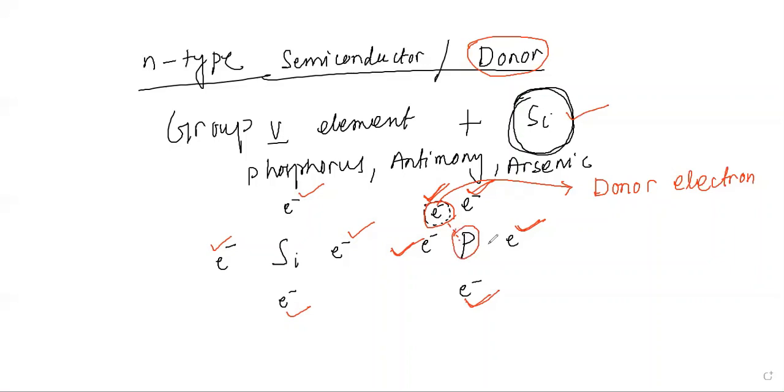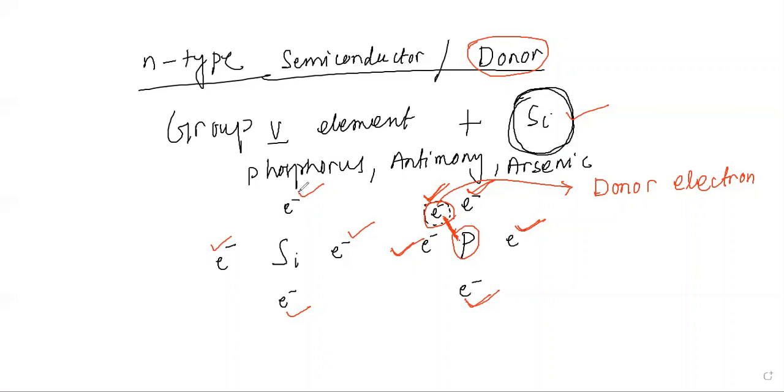And the amount of energy required to make this electron free from this loosely bound force, and to make it free to move to the conduction band, is considerably less than that of the electrons involved in the covalent bonding.